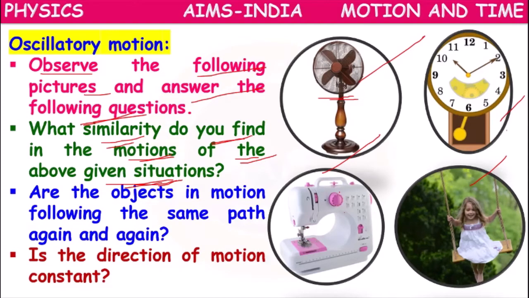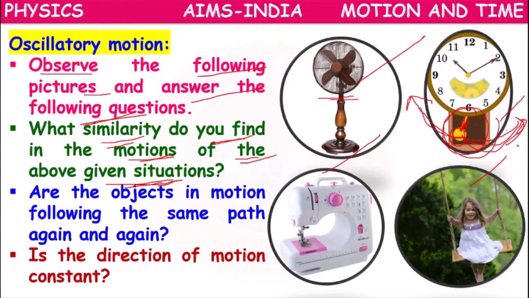Instead of the ceiling fan, consider this pendulum clock. What is the motion of this pendulum? It will go towards the right side, come back to the original position, then go towards the left side. This is called to and fro motion.